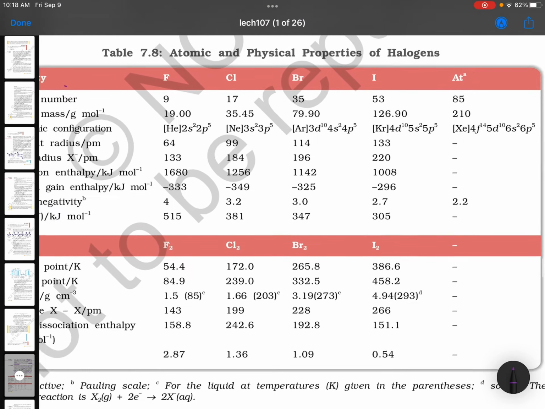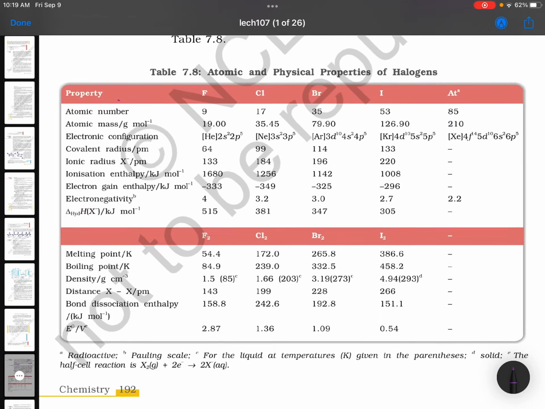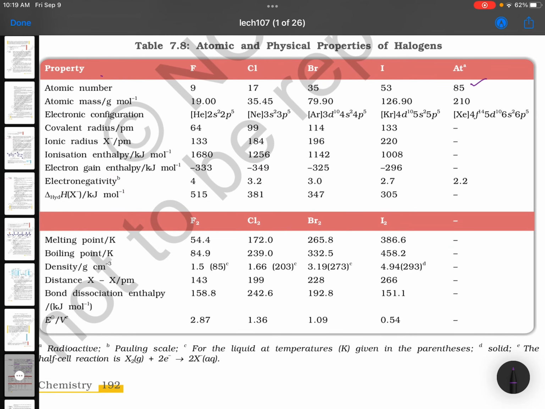This table, we will see some important points of this table. See, atomic number, down the group increases. Atomic mass, down the group increases. Electronic configuration, same. Here you see first time d orbitals, here first time f orbitals, because of some similarities, some differences you can expect. Covalent radius, down the group increases. Ionic radius, down the group increases, no exceptions. Ionization potential decreases, no exceptions. Electron gain enthalpy, this is the exception.